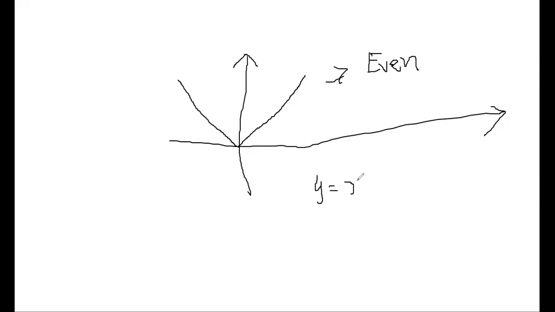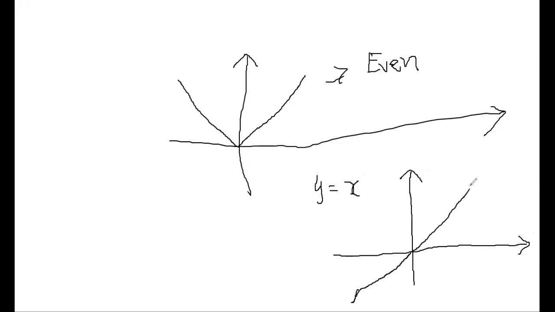This is the basic curve. y equals x. What is the graph of the function y equals x? It is a straight line, and it should pass through the origin. I'll write it roughly. So this is the graph of the function y equals x.